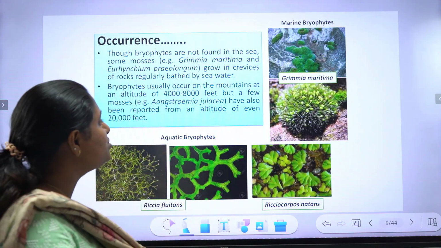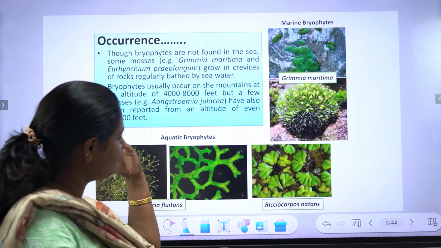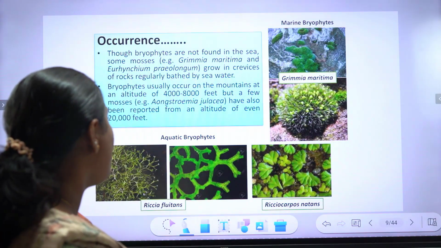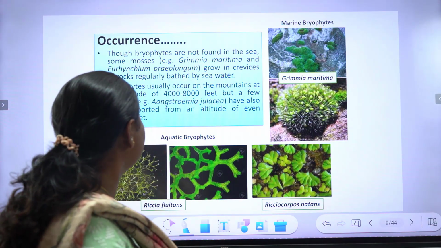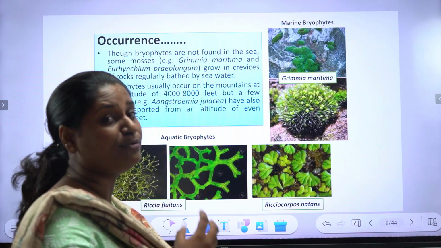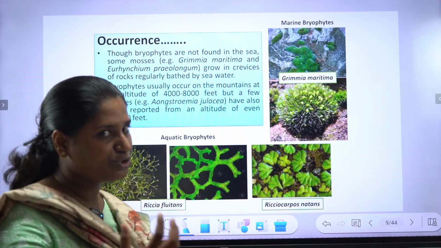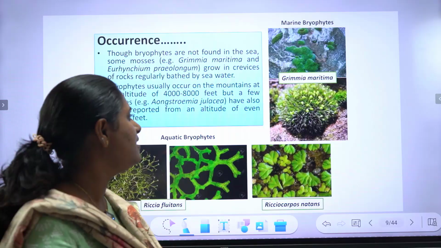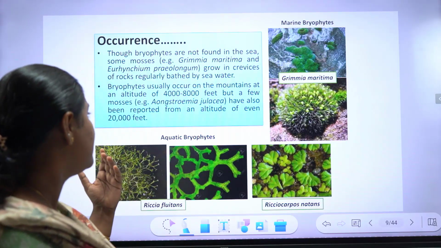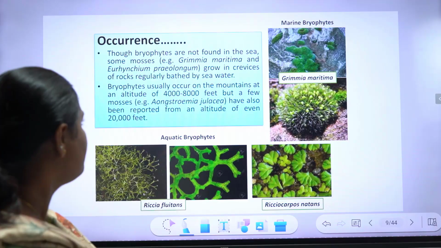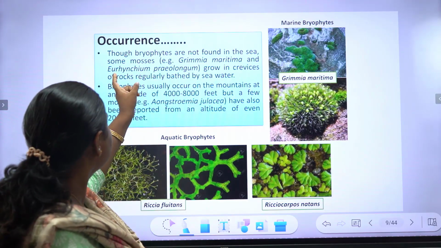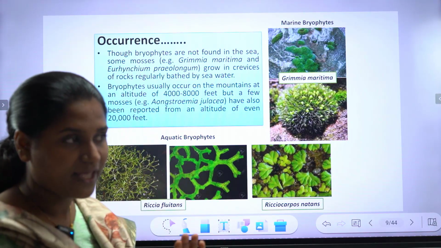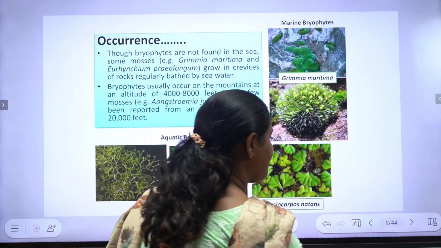Bryophytes usually occur on mountains at an altitude of 4,000 to 8,000 feet, but a few mosses, such as Oreas and Andreaea, have been reported from altitudes of even 20,000 feet. So usually they survive 4,000 to 8,000 feet above sea level, but some species are reported above 20,000 feet. Grimmia maritima and Eurhynchium praelongum are of special reference as they can survive saline conditions.